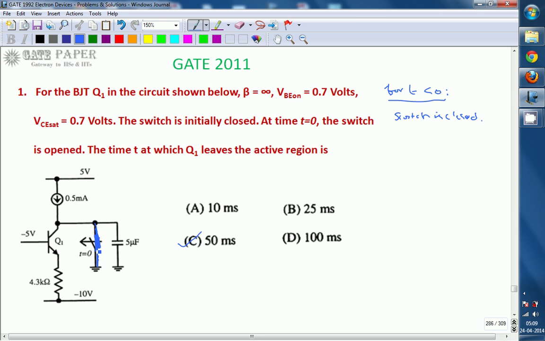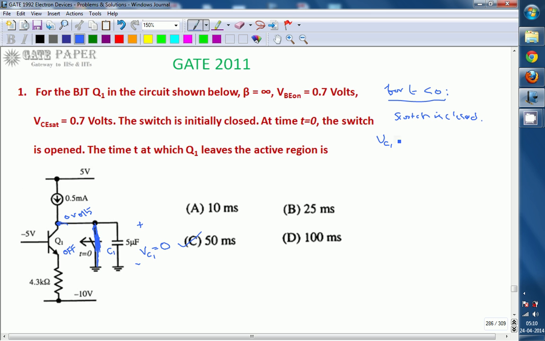Whenever it is acting as a short circuit, this node, that is the collector node of Q1, is connected directly to ground, so it is at 0 volts. Whenever it is at 0 volts, which is nothing but ground, the capacitor is not charged, so the voltage across the capacitor VC1, where C1 is the capacitor, is equal to 0. No current flows through the collector of the transistor, so the transistor will be in the off condition.